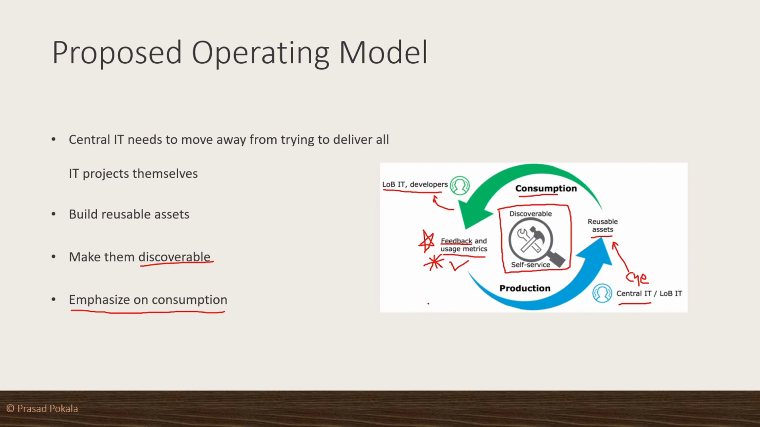As you can see, this is a cycle. The central IT team keeps producing the assets. The LOB teams will come and discover them and consume them. They provide the feedback and the usage metrics. Based on the feedback, they again enhance or develop new APIs, and those assets will be reconsumed and the feedback comes back. So it's like an iteration model. This is how the new IT operating model works and makes the delivery most effective and faster.